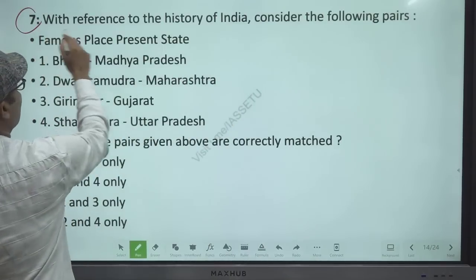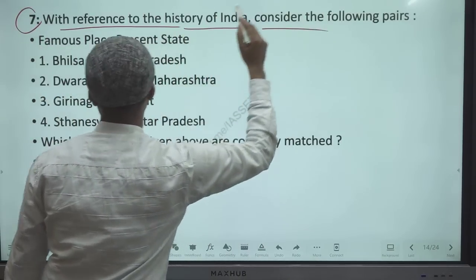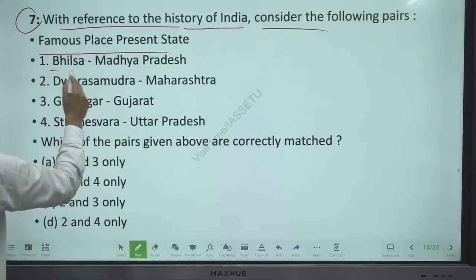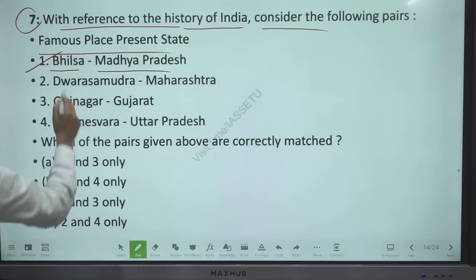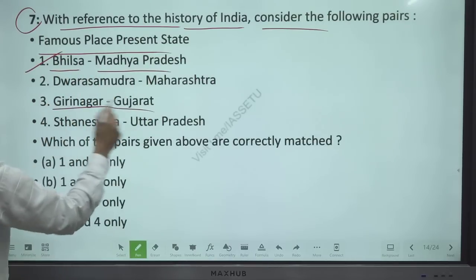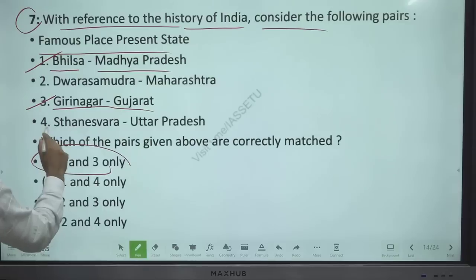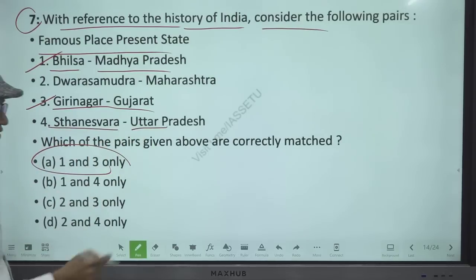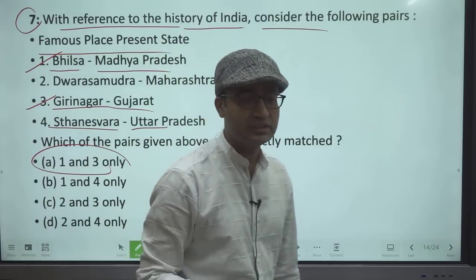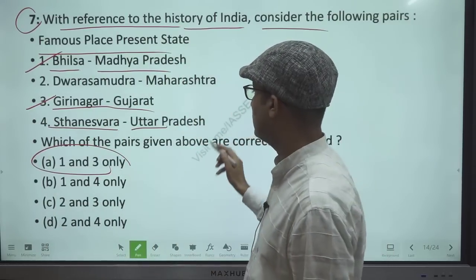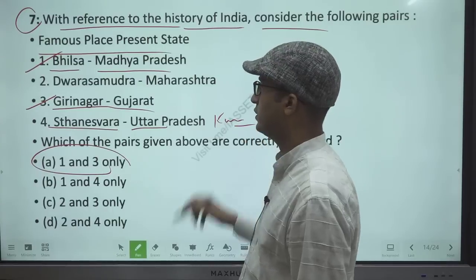Next is question number 7. With reference to the history of India, consider the following pair. Famous place: Bhilsa, Madhya Pradesh. This is correct. This Girinagar, Gujarat, correct. So 1 and 3 only. Thaneswar, UP. See here, there is one place Thaneswar which is religious, and that is in Kurukshetra we have.